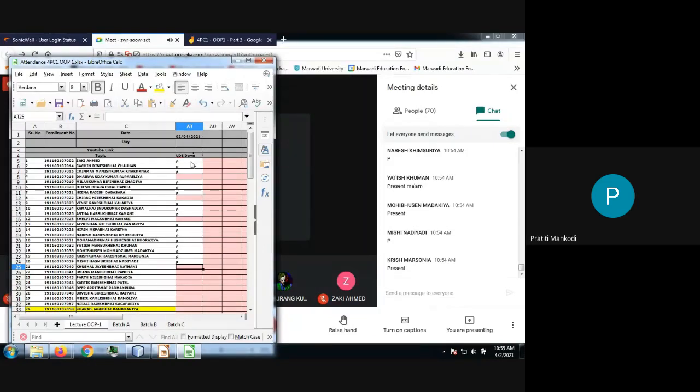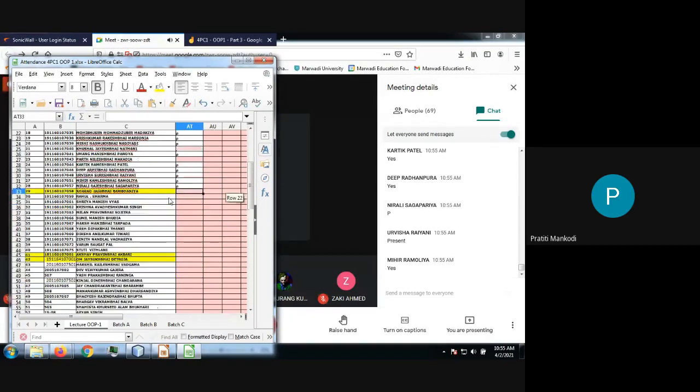Kushal, Umang, Parth, Kartik. Deep, Urvisha, Mihir, Nirali. Sharad, Rahul, Shreya, Krishna, Milan. Sunil, Harsh, Yash, Diksha. Zenith, Varun, Stuti, Akshay, Om, Harshil. Dev, Yash, Kinjal, Jai.